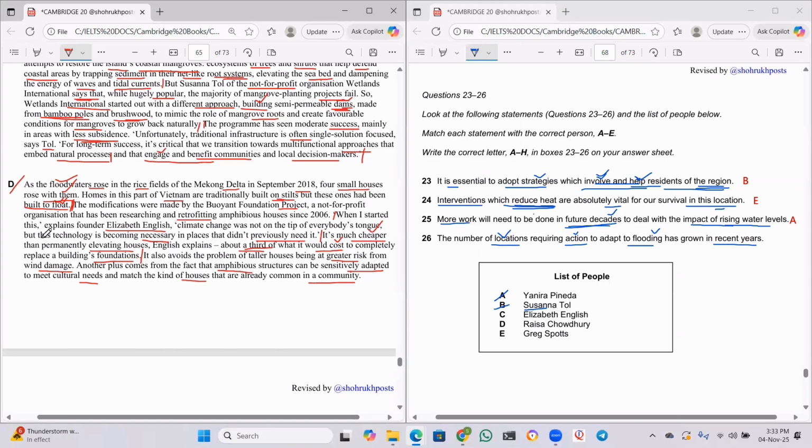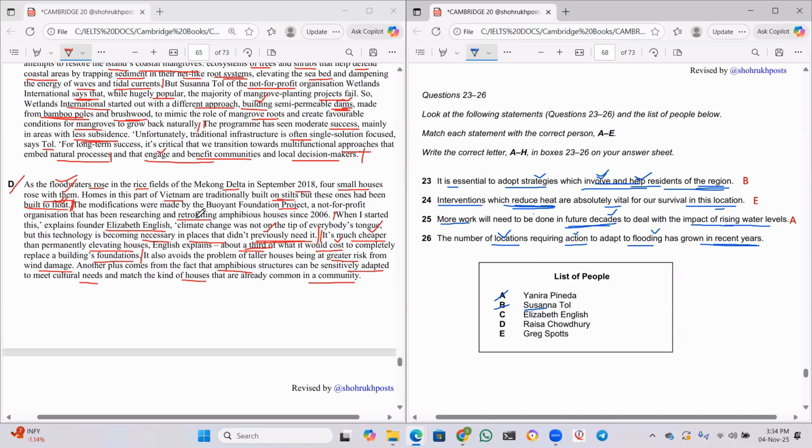So when I started this, climate change was not on the tip of everybody's tongue, but this technology is becoming necessary in places that didn't previously need it. Okay, necessary in places that did not previously need it. It means the number of locations requiring action to adapt to flooding has grown in recent years. Yes, sir. He's talking about recent years.